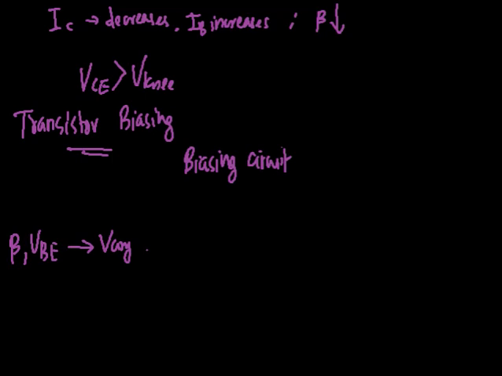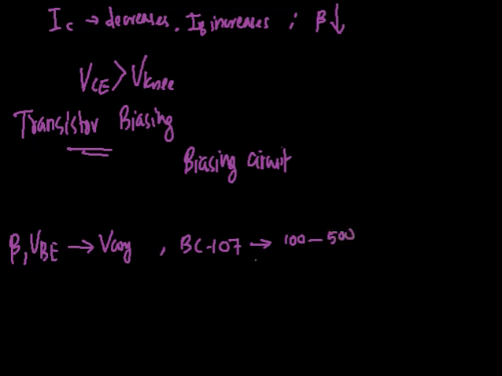For example, consider the transistor BC107, which we are using in our labs. This BC107 is an NPN silicon transistor, and it has a beta value that varies from 100 to 500.